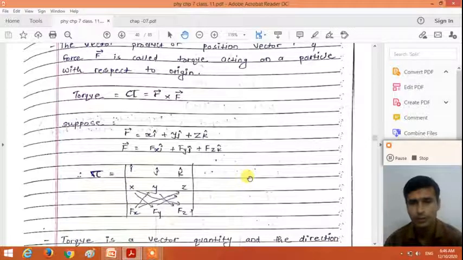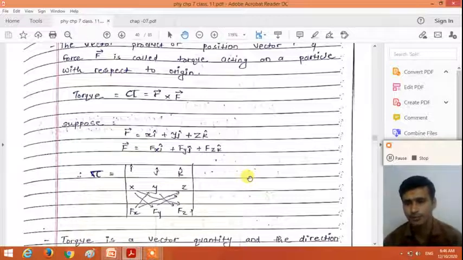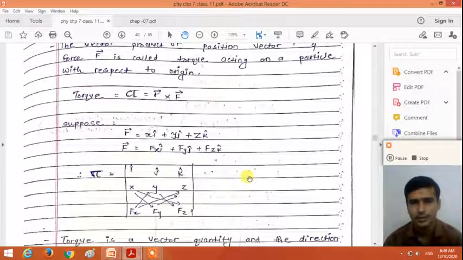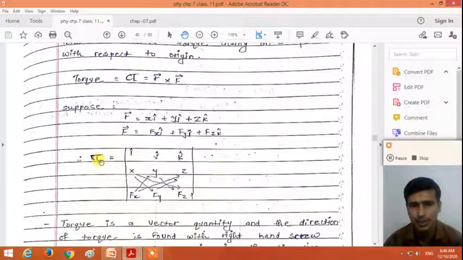For more detail about how we can solve the cross product of two vectors, see the previous video on vector multiplication. In vector multiplication we discuss how to solve this cross product of two vectors. Here, for the torque acting on the particle, we get three components: the component in the direction of x, that is tau x, in the direction of y, that is tau y, and in the direction of z, that is tau z.